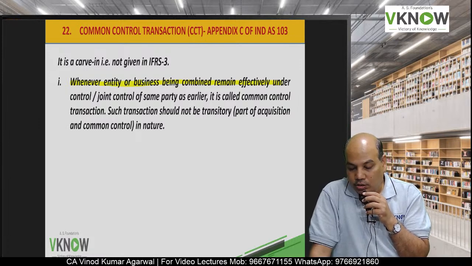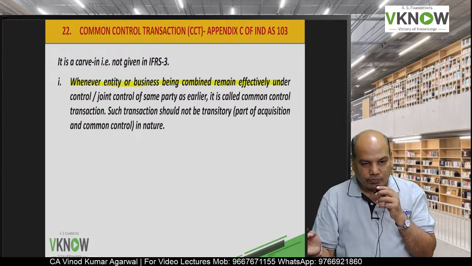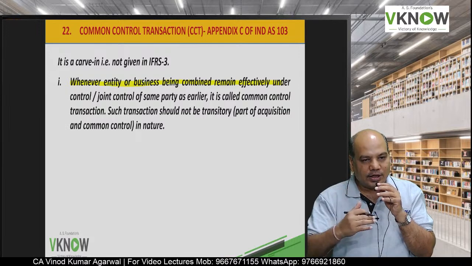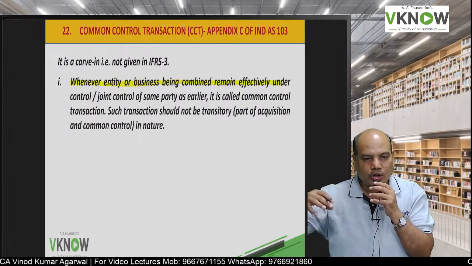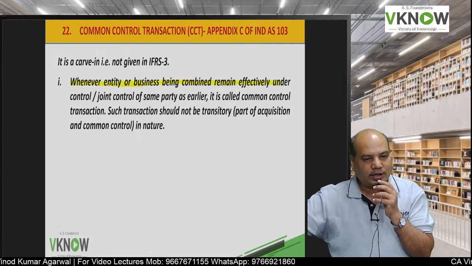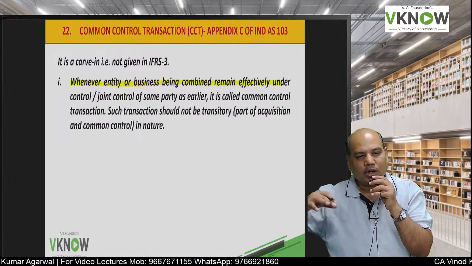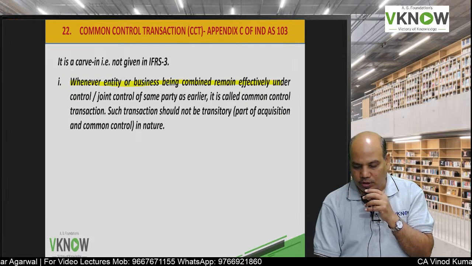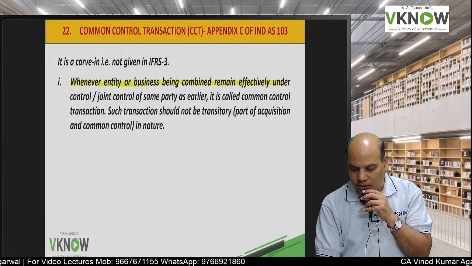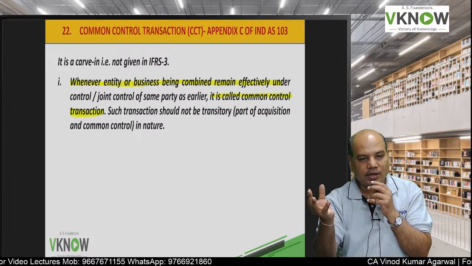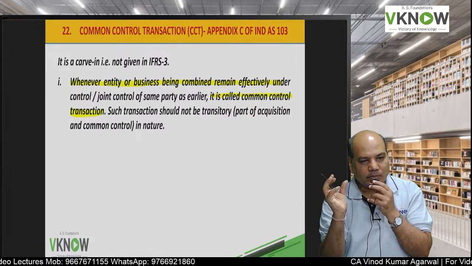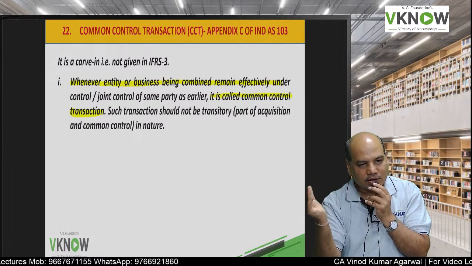Common control transaction means when the same entity or same set of persons control or jointly control the two entities before and also after, then this is called a common control transaction. That means effectively nothing has changed. The controller remains the same.